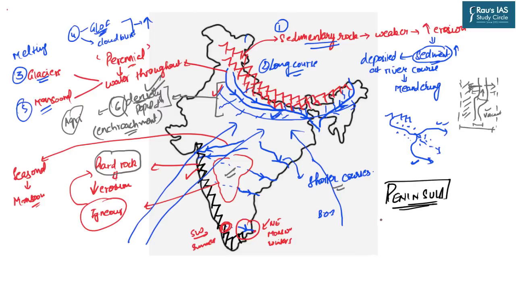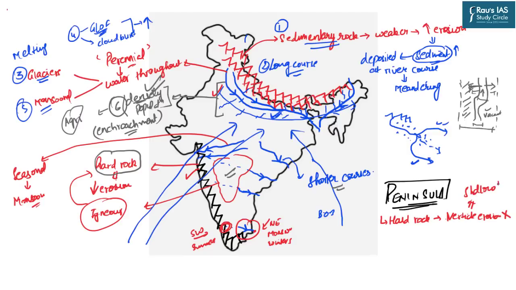In the peninsula, we know that there is a hard rock structure, and these hard rocks do not allow vertical erosion. Because rivers are not eroding the rocks vertically, the depth of the river course will be very shallow.